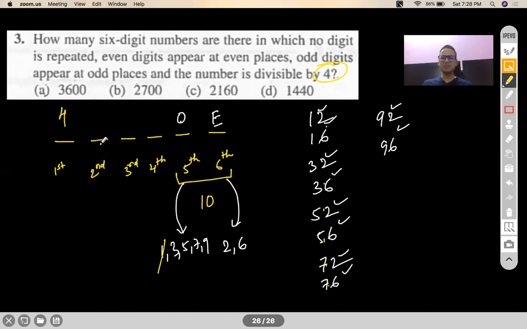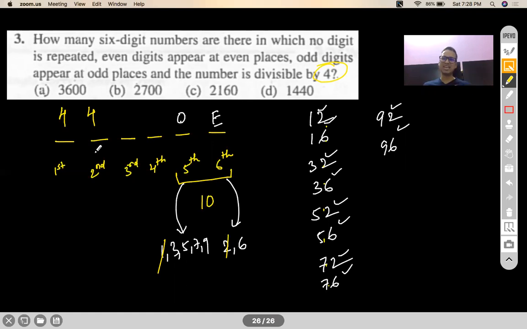Second place I can fill in how many ways? Again 4, can I say? Because now 0 is available. Correct? Let's say I lost 2. So 0, 4, 6, 8. 4 ways. Correct? One even number I would lose from 2 and 6. Definitely it is not going to be 0 for sure.